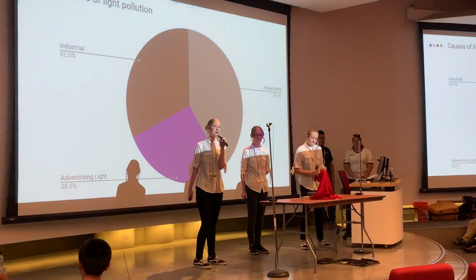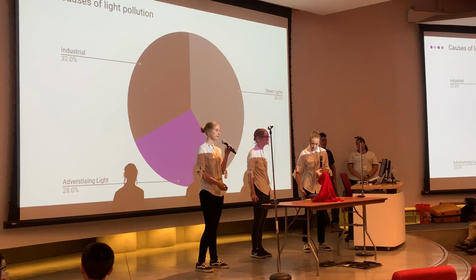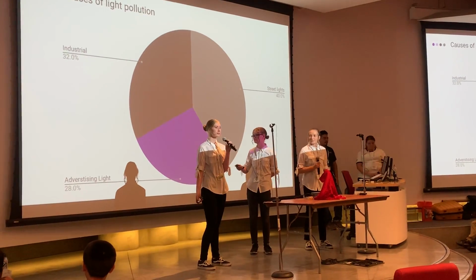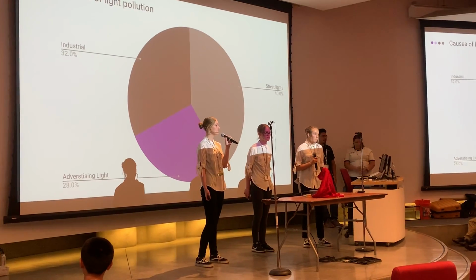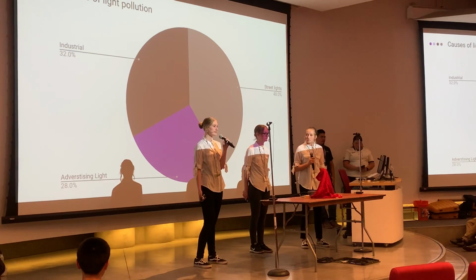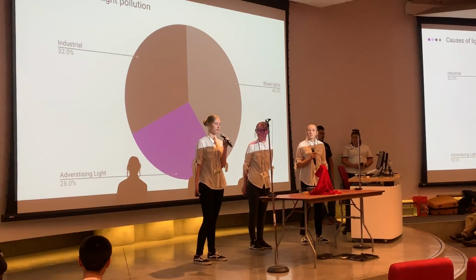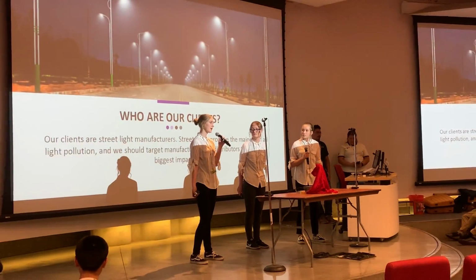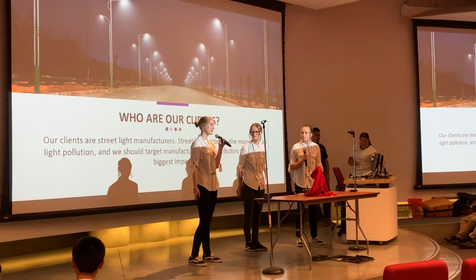There are 3 major causes of light pollution. Many people believe that the #1 cause of light pollution is advertising lights, but it is actually street lights. There are about 304 million streetlights in the world, and 26 million of these streetlights come from the United States alone. This number is estimated to increase to 352 million by the year 2025. With this, it becomes apparent that streetlight manufacturers would be our #1 client to have the greatest impact on decreasing light pollution.